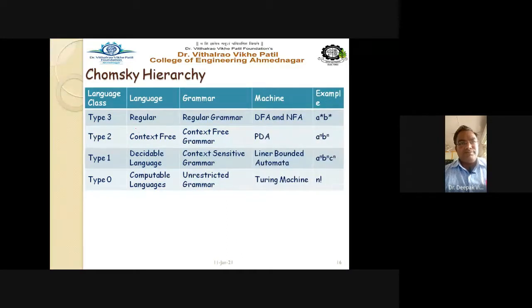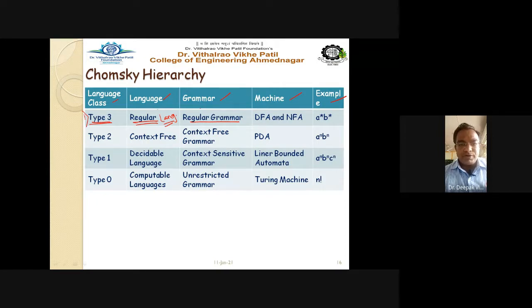So language class, language, grammar, machine, and example. Consider first type 3 grammar. Type 3 grammar is called the regular grammar, and the language given by the regular grammar is called the regular language.